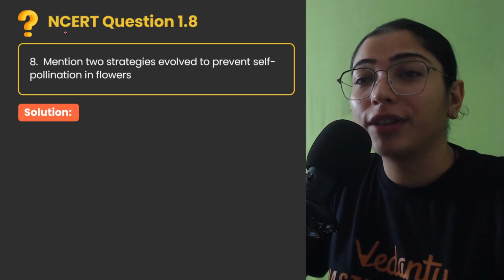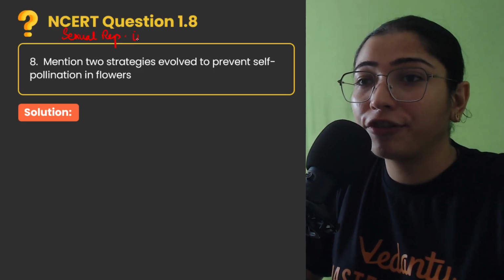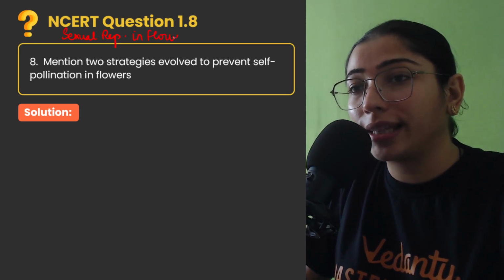And today we are discussing the chapter Sexual Reproduction in Flowering Plants. That is the first chapter of your class 12th NCERT book. Right? Clear to you?